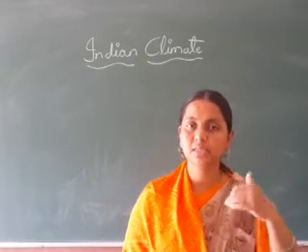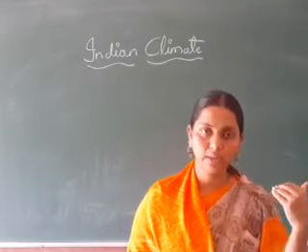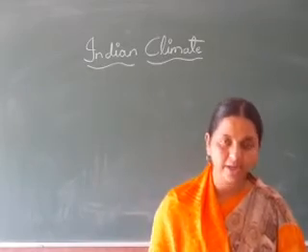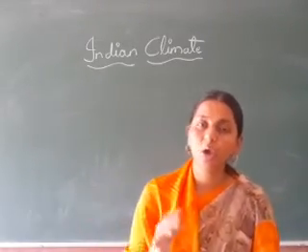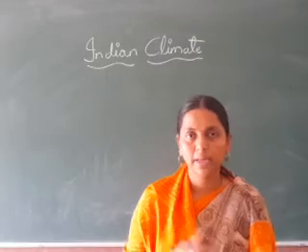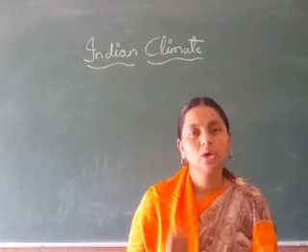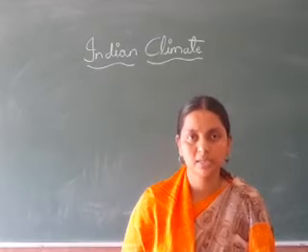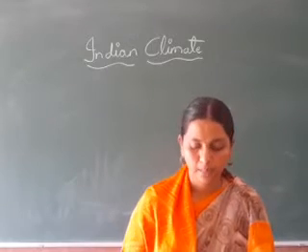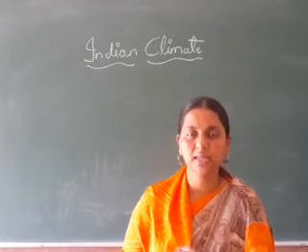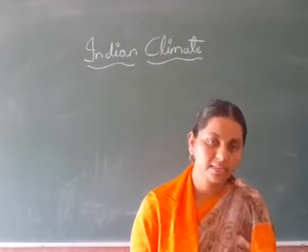So here what happens? The sun rays fall vertically on the southern hemisphere, and so the sun rays fall obliquely on India. If you compare north and south, the north temperature is less compared to the south. And Dras, the place near Kargil, has recorded a very low temperature.